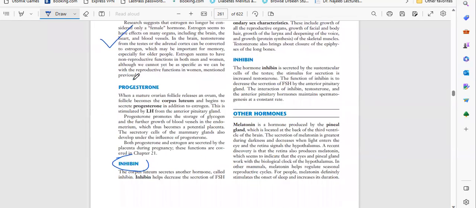Next, we have another hormone, that is progesterone. When a mature ovarian follicle releases an ovum, the follicle becomes the corpus luteum, which begins to secrete progesterone in addition to estrogen. This is stimulated by LH from the anterior pituitary gland. So what will happen? The ovary releases the ovum, so it has to reach maturity; more development has to occur.